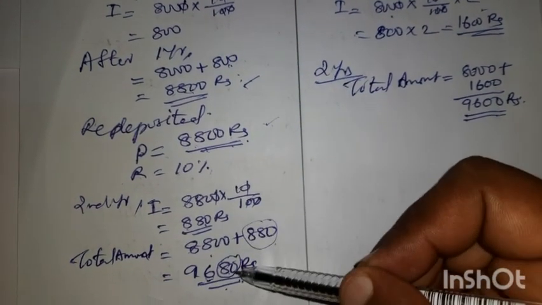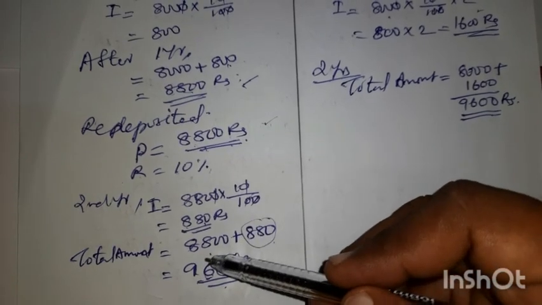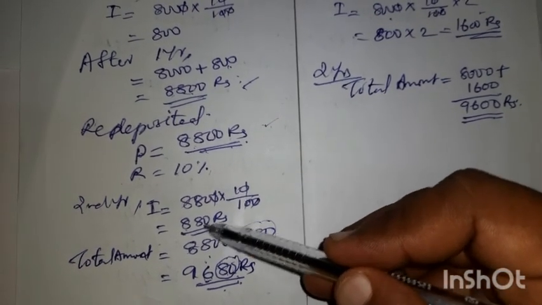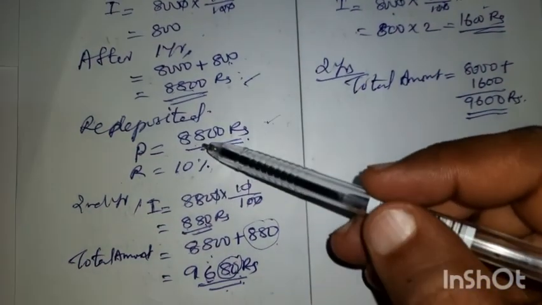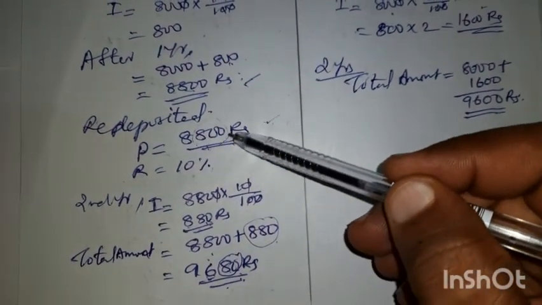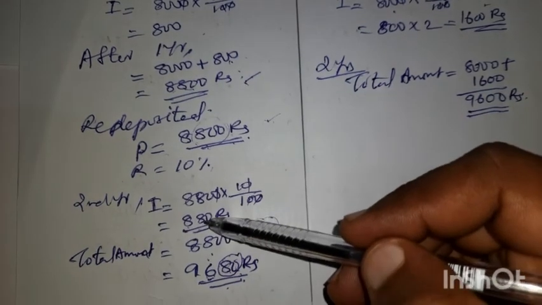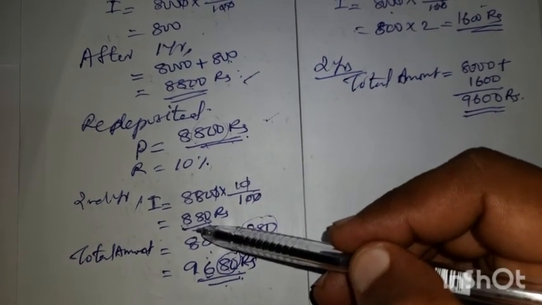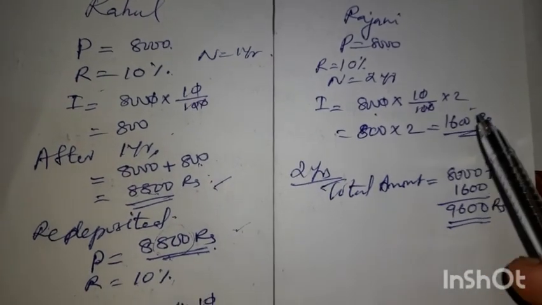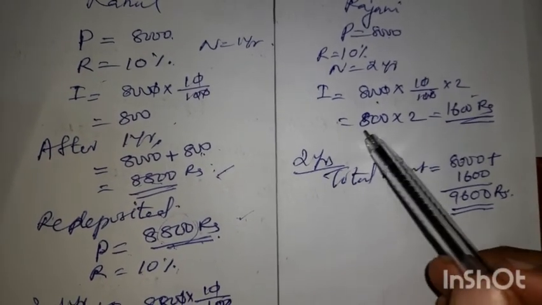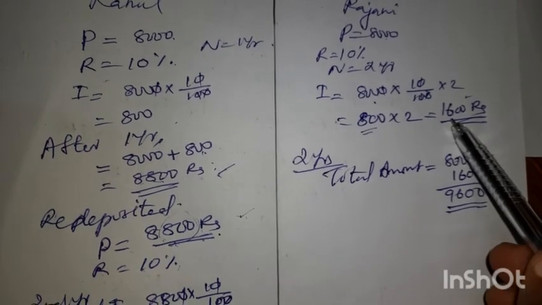That's why there is a change there. The interest is also getting calculated on that 800. That's why it is 880. First year's interest 800, plus on that 800 an interest of 80 rupees. So together 880 rupees he got as interest. That's why 80 rupees more. But Rajini deposited for 2 years, so every year 800. The next year also the same amount he is getting.